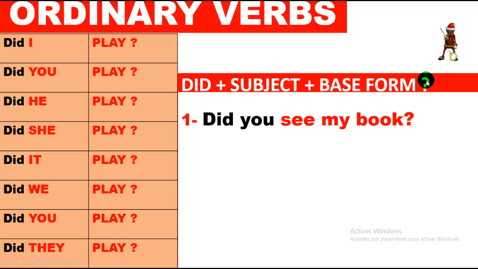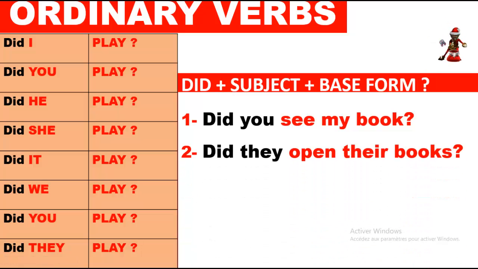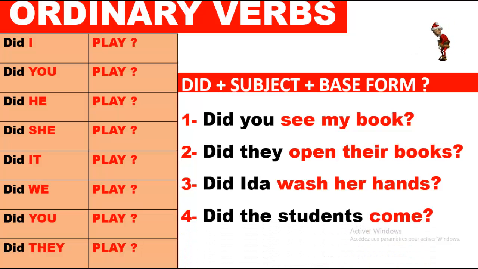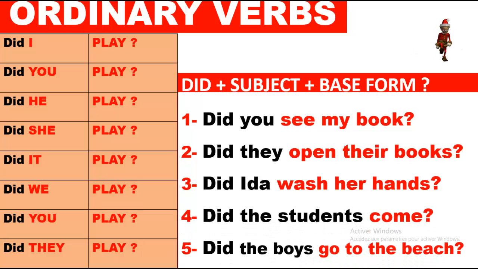Did you see my book? Did they open their books? Did Ida wash her hands? Did the students come? Did the boys go to the beach? This is how we form the interrogative form of the preterit, also called simple past.